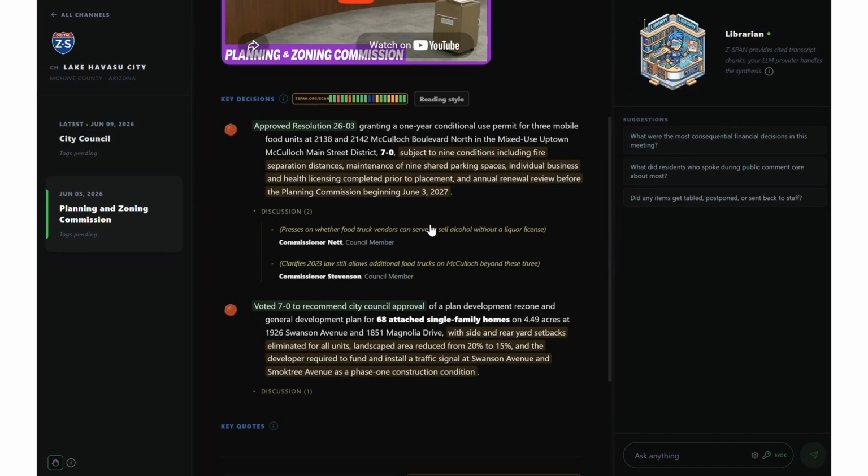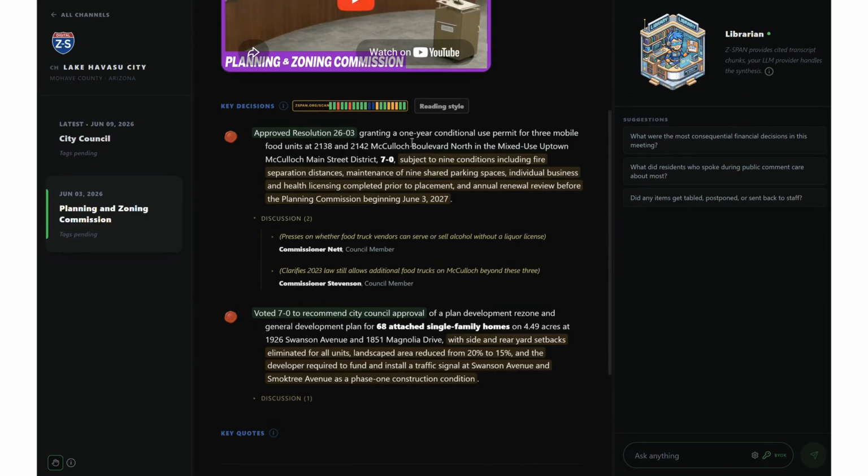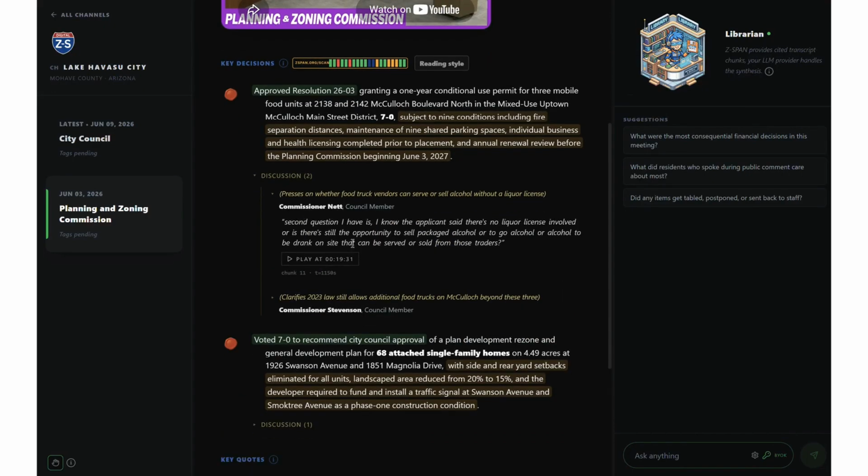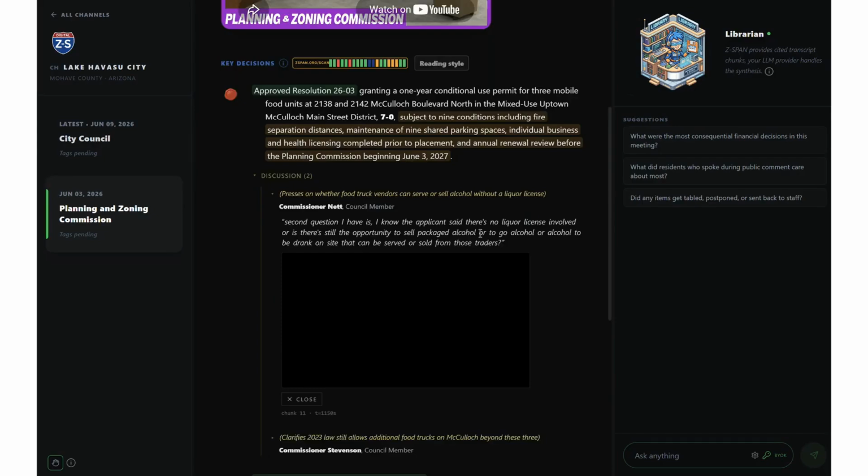So here you will see the karaoke style thing. Approved resolution, blank blank, granting a 1-year conditional use permit for 3 mobile food units, subject to 9 conditions, including fire distance, blah, blah. So this council member presses on whether food truck vendors can serve or sell alcohol without a liquor license.